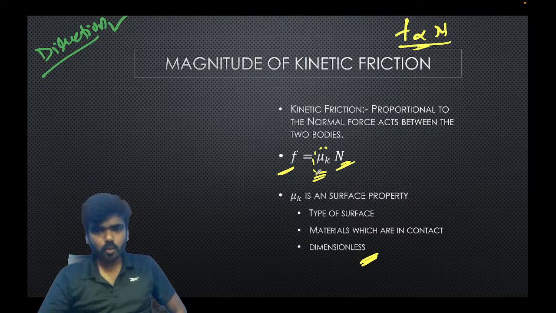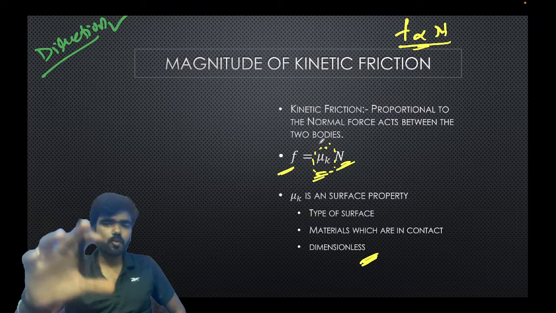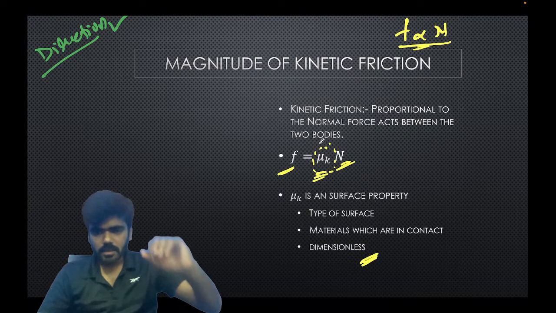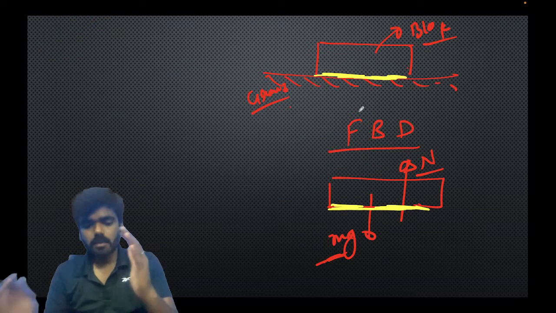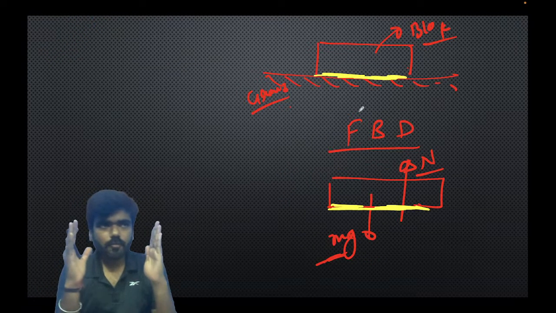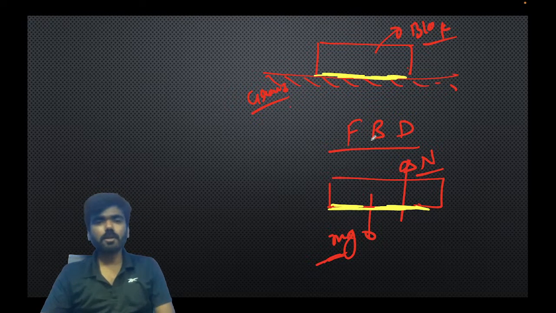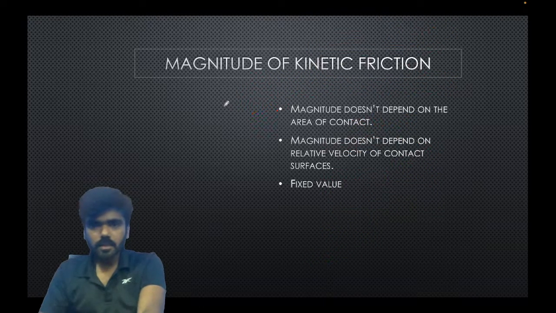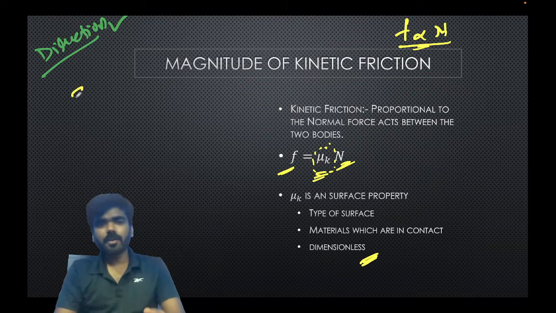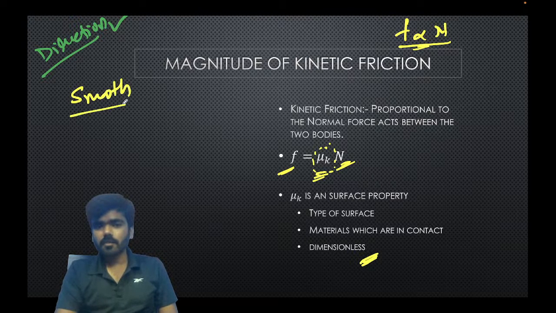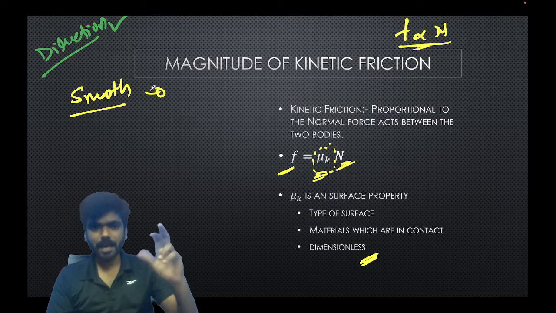Sir, what does mu k depend on? In what other things does mu k depend? Since this normal force defines the force with which the two surfaces are compressing, mu k depends on the property of surfaces, whether the surfaces are smooth or rough.